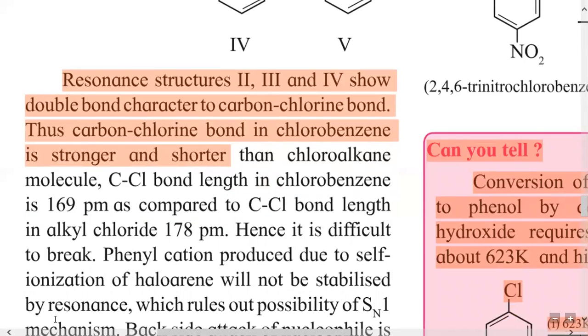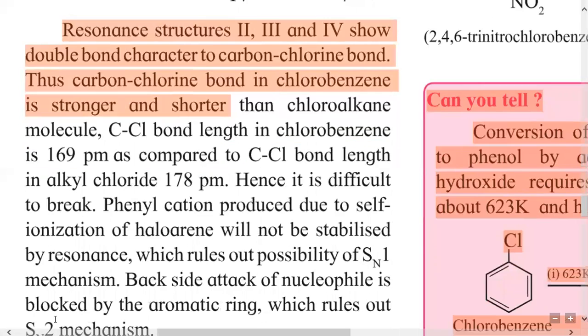Here the actual bond length is also given. The carbon-chlorine bond in chlorobenzene is 169 picometer, and in alkyl chloride it is 178 picometer. So in alkyl chloride this bond length is larger, and in aryl chloride, that is chlorobenzene, this bond length is shorter. Hence it is difficult to break.